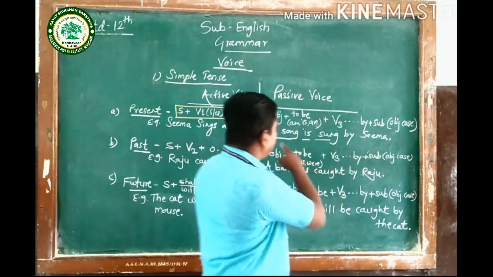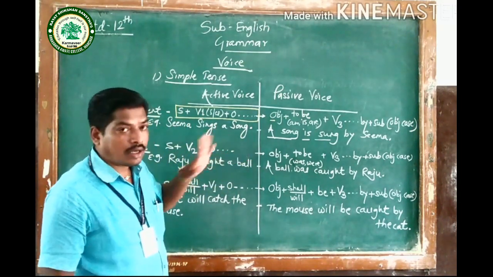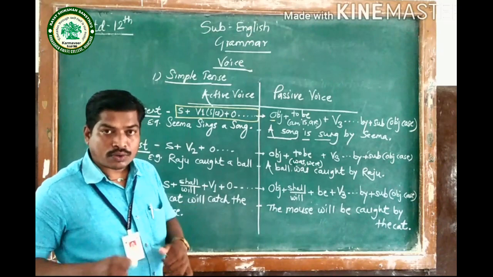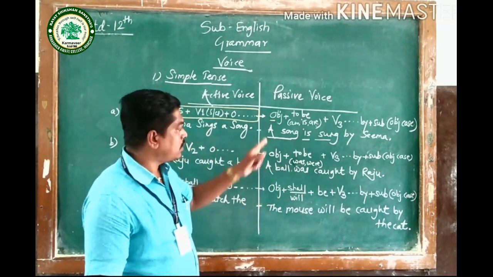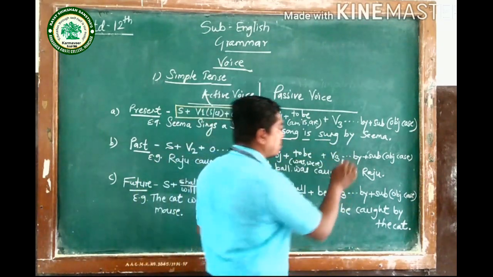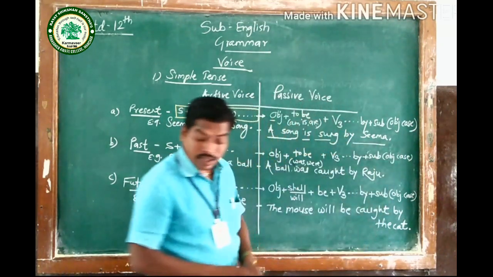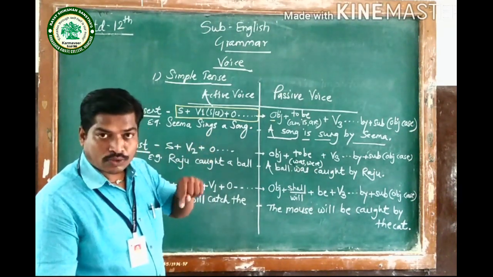So what will be the passive voice of the sentence? "Seema sings a song." It is active voice. According to our rules, we converted that into passive voice. So the sentence is, "A song is sung by Seema." So it is the passive voice. And what is the pattern of passive voice?